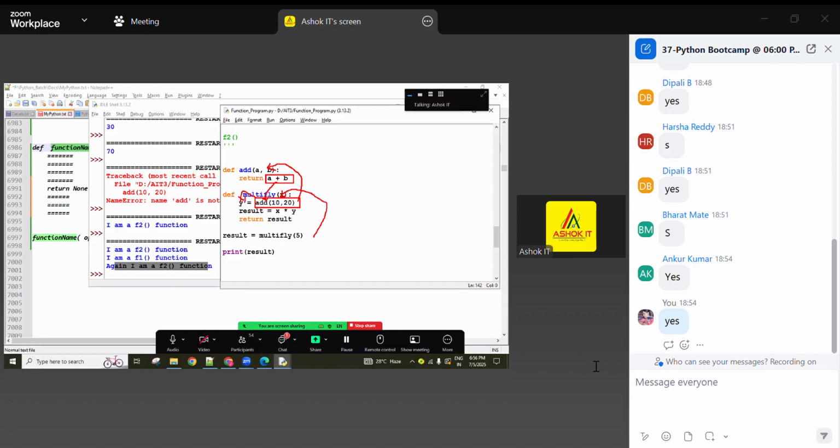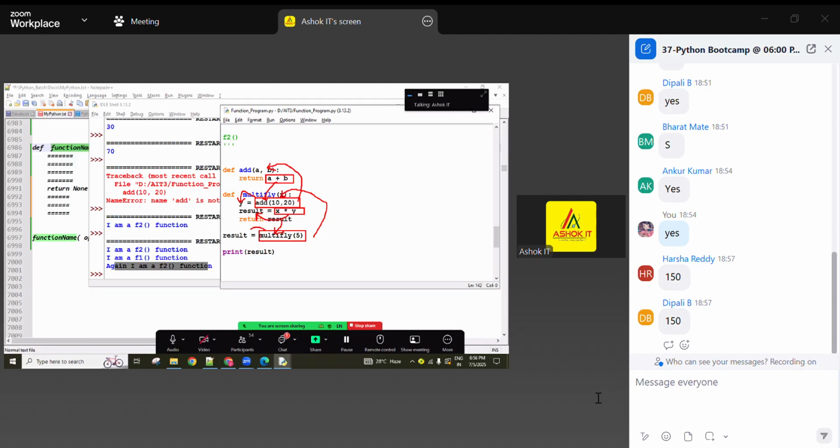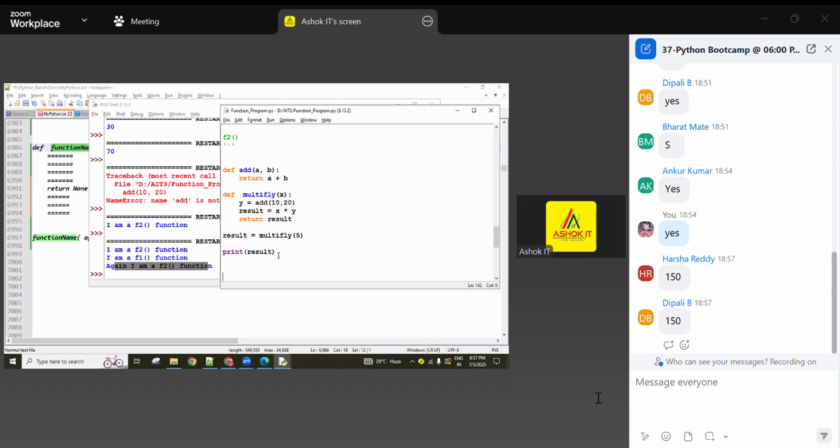Now what is the y value? 30. The y value is 30, the x value is 5. So x into y, 5 into 30, 150. The 150 result is assigned to this variable, and now that variable is returned here. The return keyword returns this result to this location. So now here 150 is there, and this 150 is assigned to this variable. This is now printing here. Okay? So like this the execution flow is there, guys. Check it here, you're getting 150.